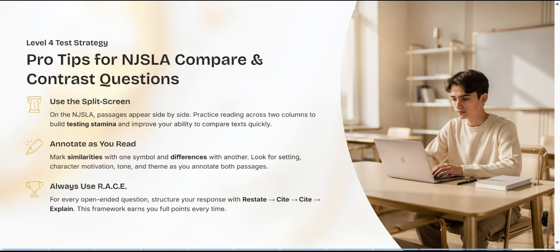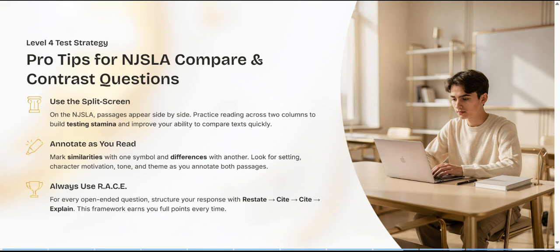And here's a level 4 test-taking strategy. Pro tips for NJSLA compare and contrast questions. Use the split screen. On the NJSLA, passages appear side by side. Practice reading across 2 columns to build testing stamina and improve your ability to compare text quickly. Annotate as you read. Mark similarities with one symbol and differences with another.